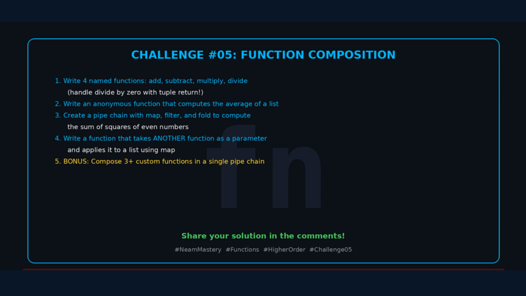Challenge time. Build a mini calculator. Write 4 arithmetic functions. Make sure divide handles 0. Write an anonymous function for averages. Build a pipe chain that computes the sum of squares of even numbers. That's map, filter, and fold in one chain.